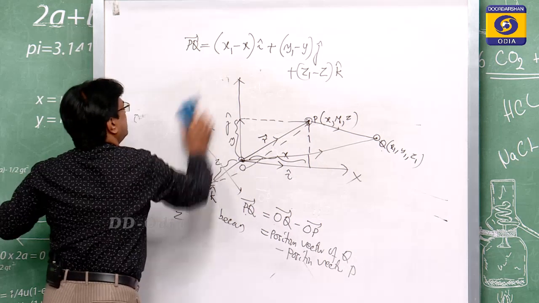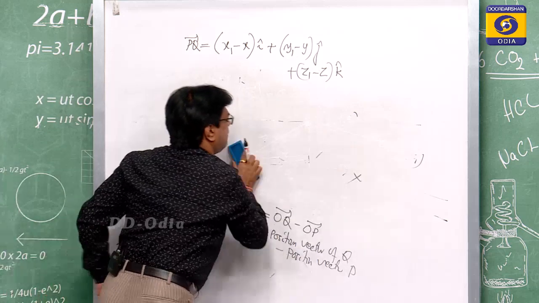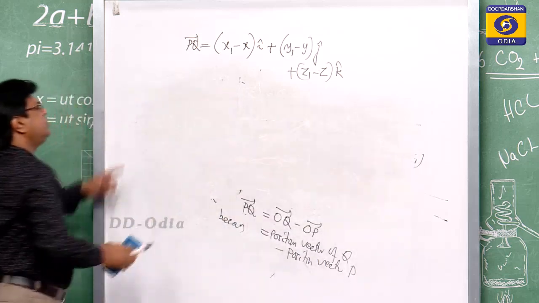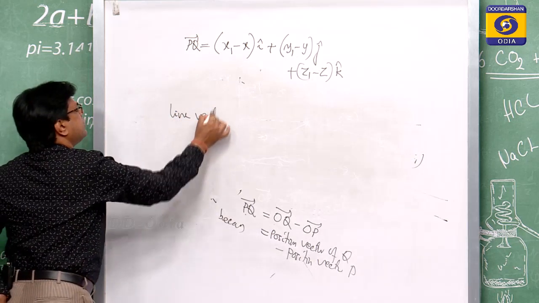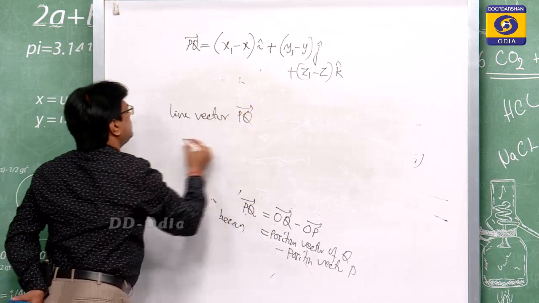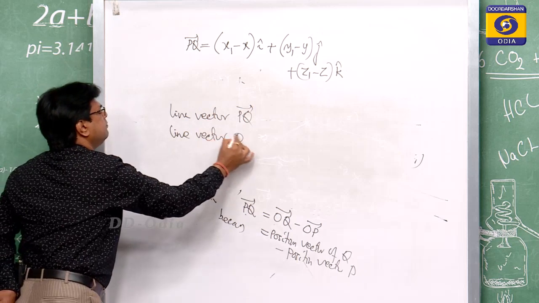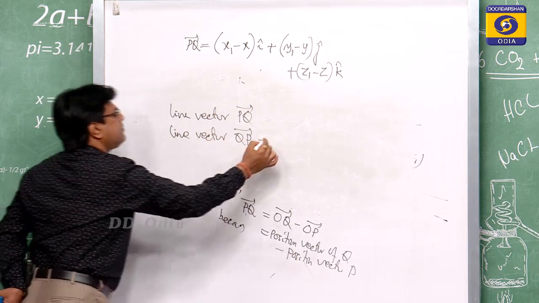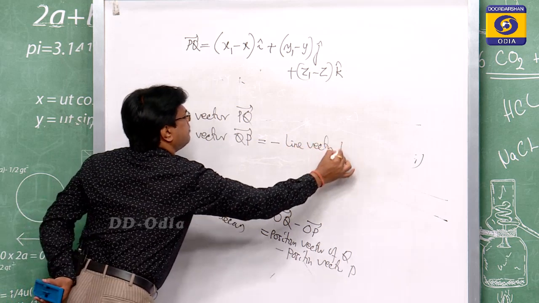So, this is your PQ line. So, easily we can find out the vector PQ, or this is your line vector PQ. And suppose we write line vector QP, this becomes minus of line vector PQ.